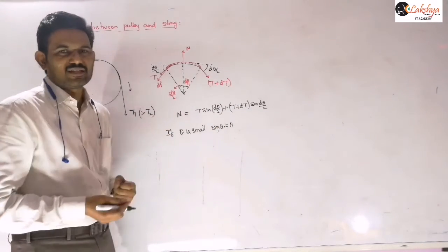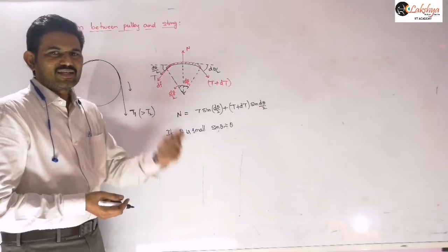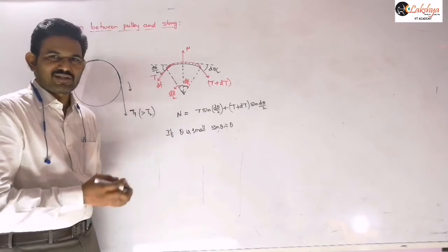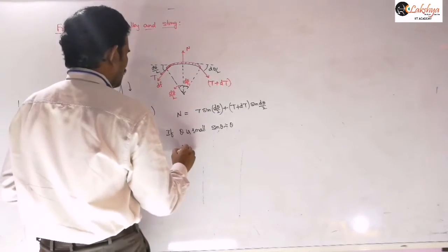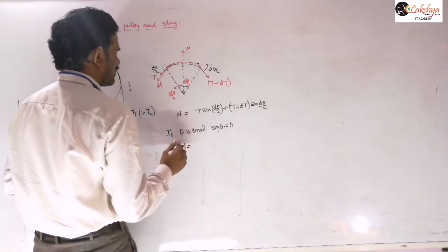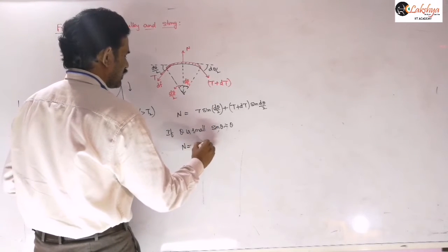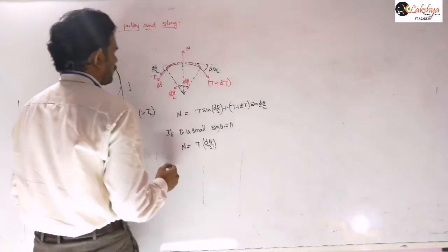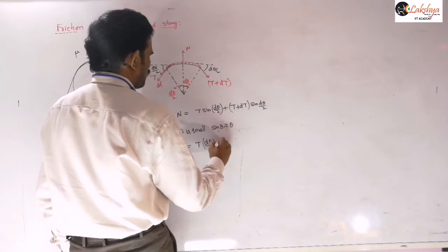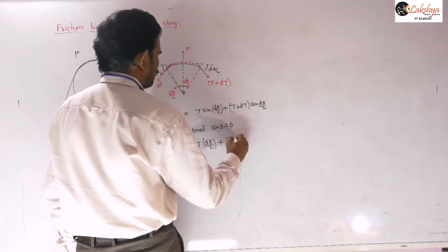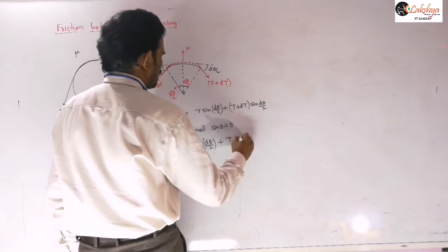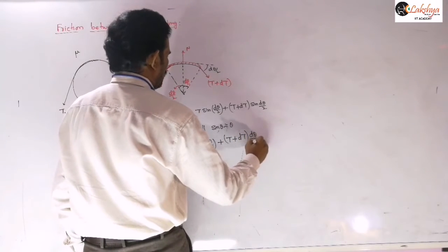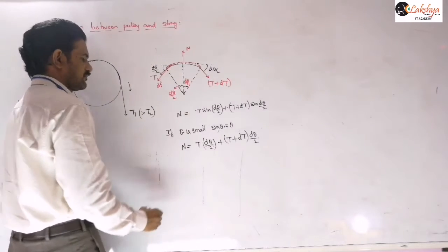So here the d theta is already small. So then sine of d theta by 2 can be replaced by d theta by 2. So this is d theta by 2, plus (t plus dt) into d theta by 2 you can write.